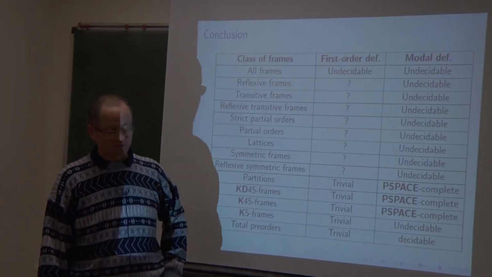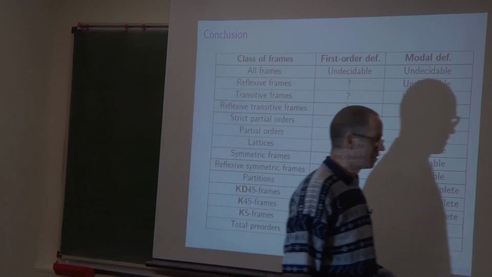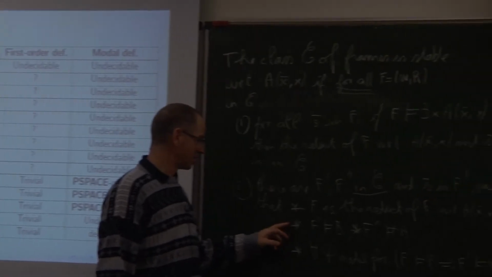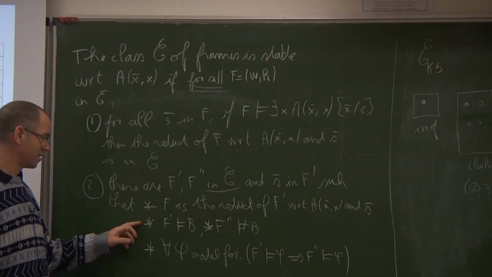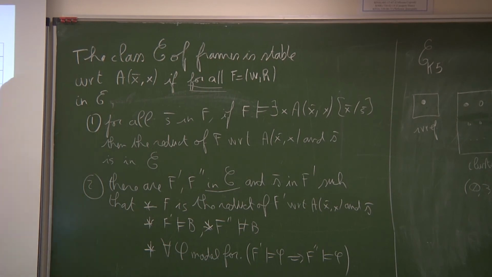Here in the second condition, it distinguishes the model and first order case. You see that for every model this implies, but there is a first order sentence which distinguishes that. So this is something special.